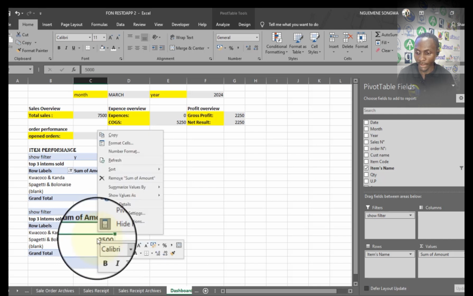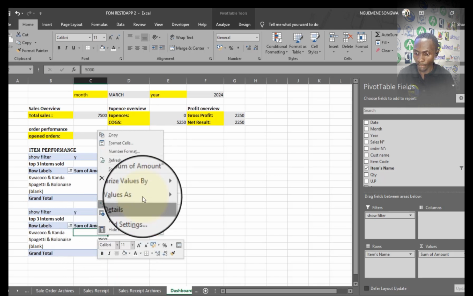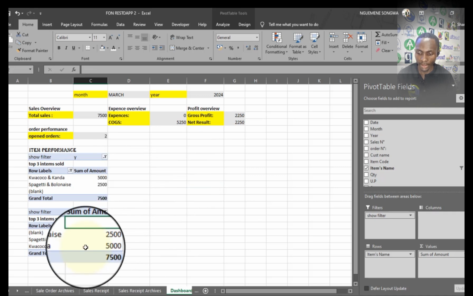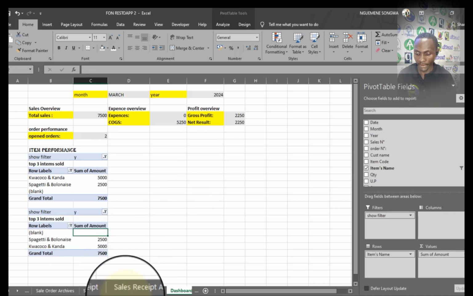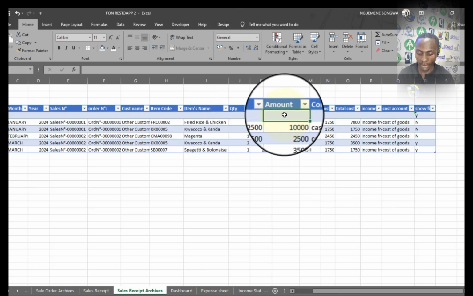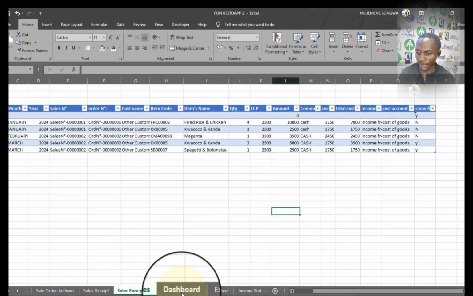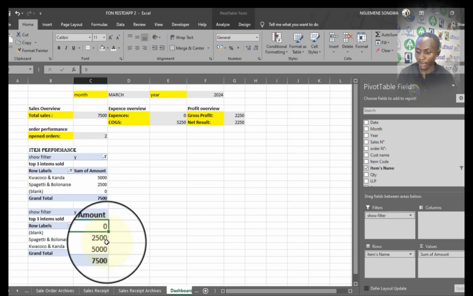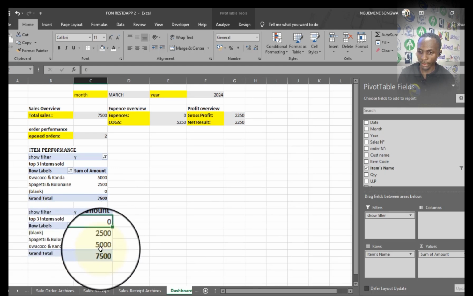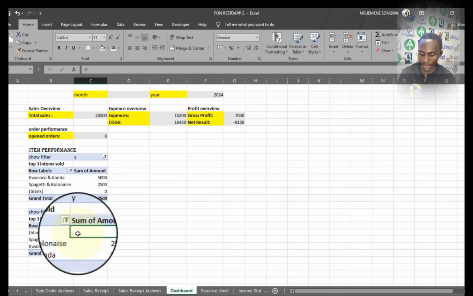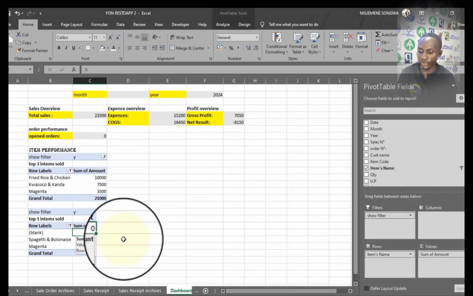So I'll just come at the level of the amounts, and I'm going to take a sort from smallest to biggest, so that it should show the smallest amount to biggest. So obviously, if I come here and I put at the level of amount in the first line 0, you'll see that the blank space will actually appear first. If I refresh this, the blank space will actually appear first before any other one. So when there is no month, if I refresh this, everything is just perfect.